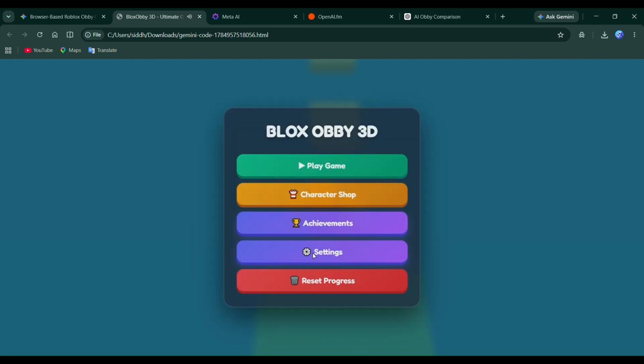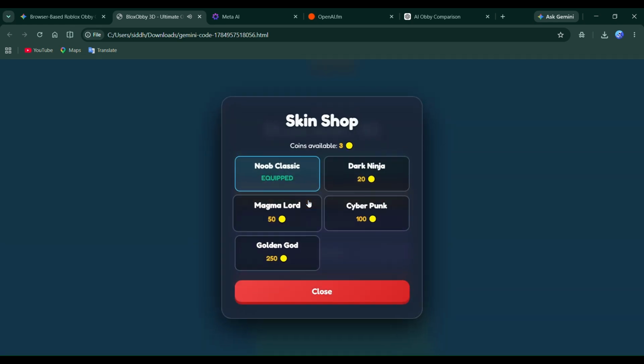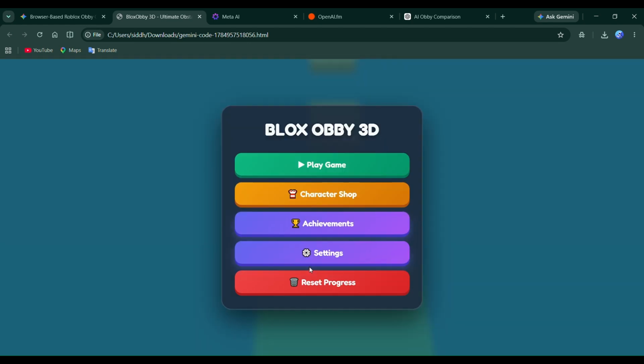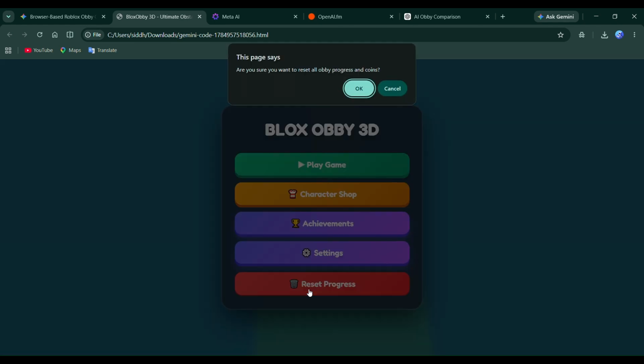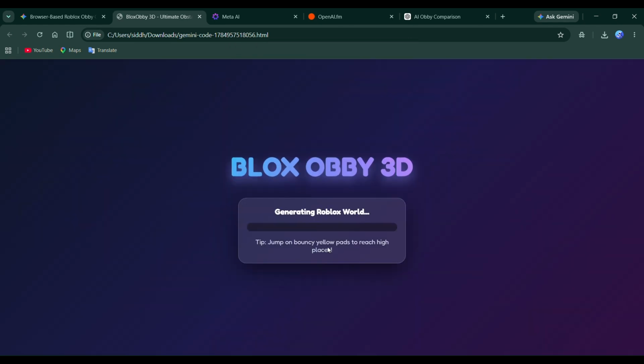If I had to rate this project based only on gameplay, I'd definitely give it a good score. It delivers exactly what I asked for in the prompt, a playable 3D hobby that runs directly in the browser. More importantly, it doesn't feel like a simple tech demo. It actually feels like the beginning of a real game that someone could continue developing. That's probably the biggest compliment I can give an AI-generated project.